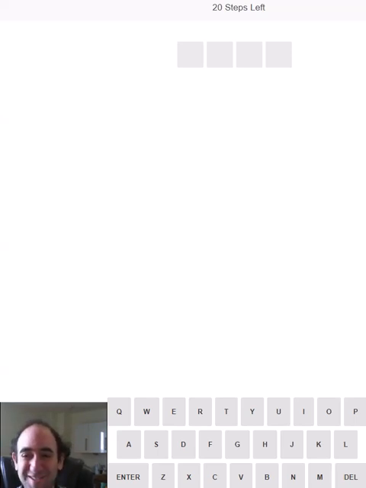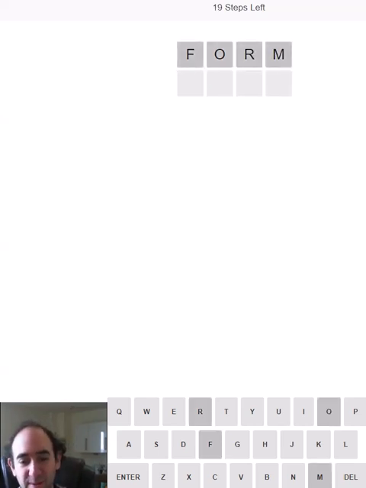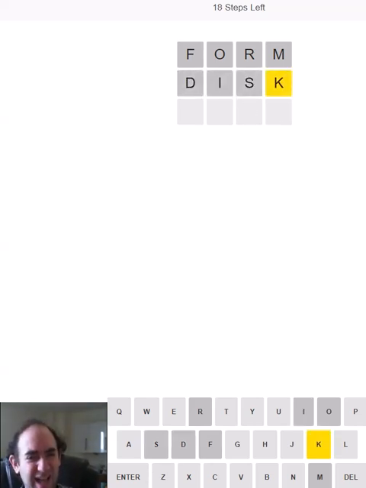But regardless of that, I'm just using that as an excuse to think of some words connected with aliens that I can use as starting words. So we will start with form, as in life form. And I thought that might happen. So we will try disc, as in a flying disc. And the K is the letter that's in the word.